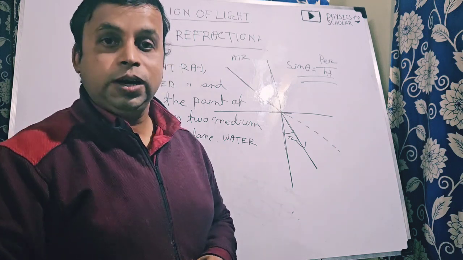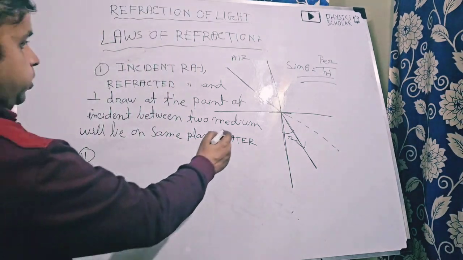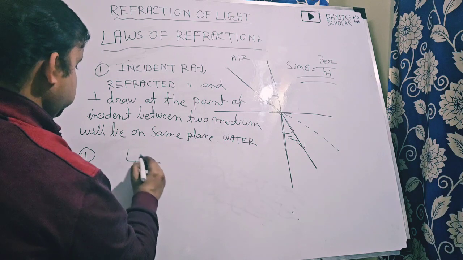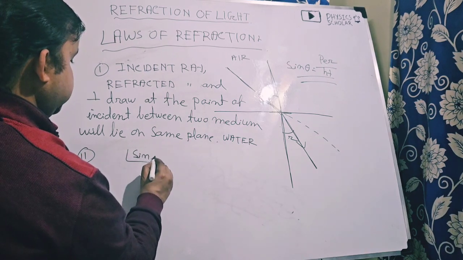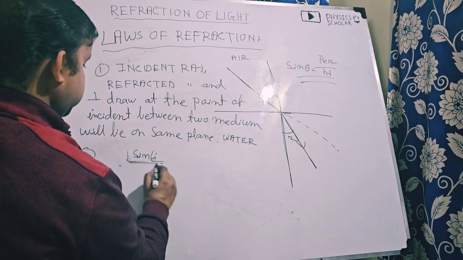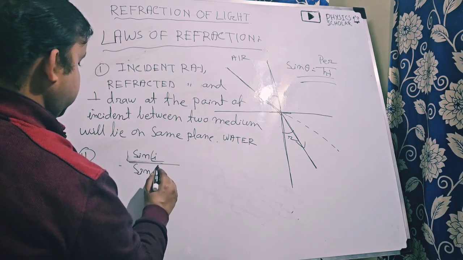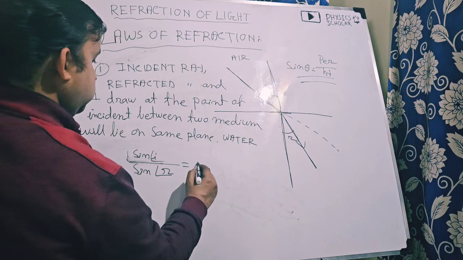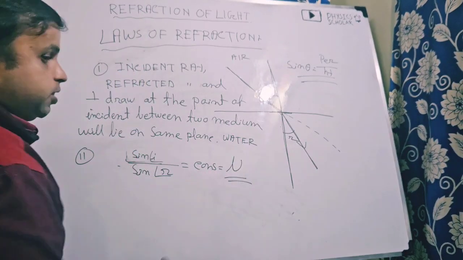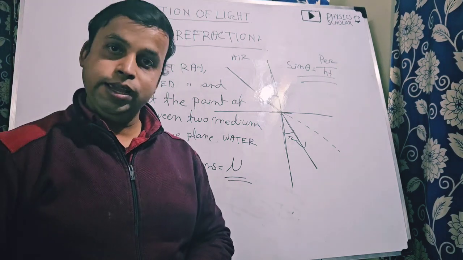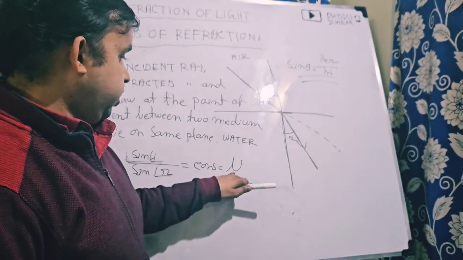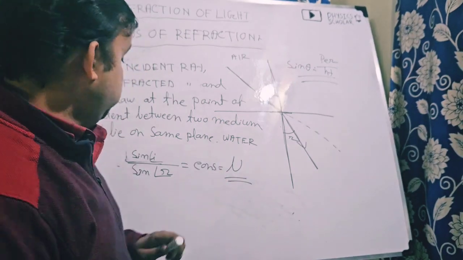That means, if the angle of incident is I, then sine I divided by sine R is equal to constant. This constant is denoted by a special symbol which is known as mu.